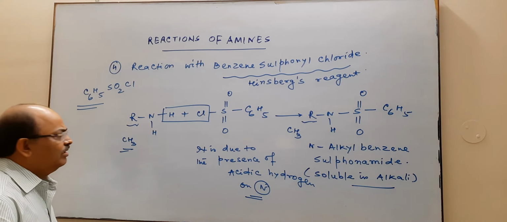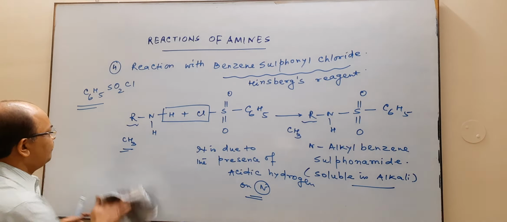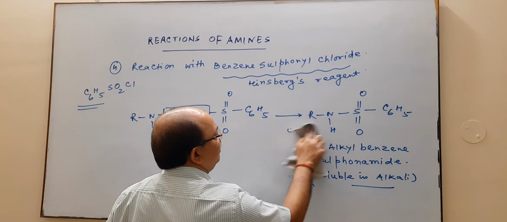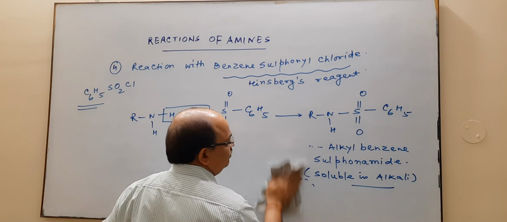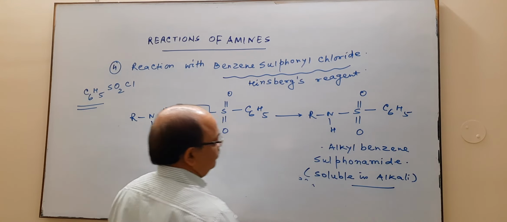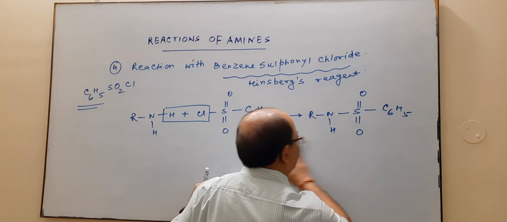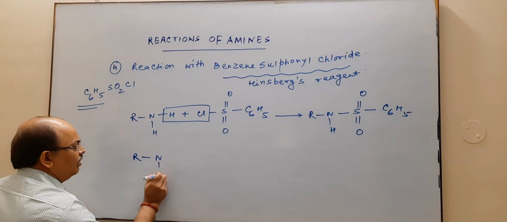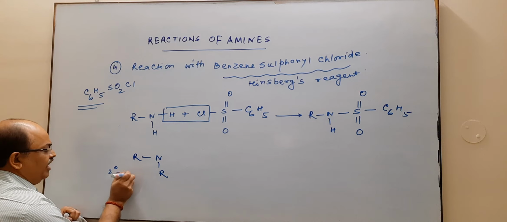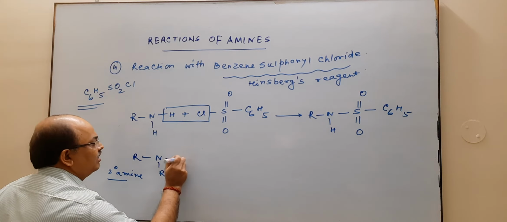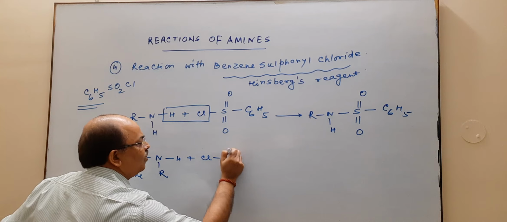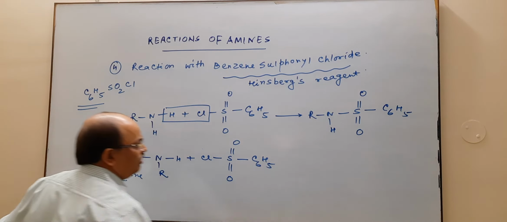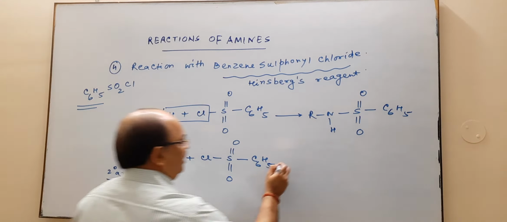Now suppose we have secondary amine, and this is Hinsberg reagent, benzene sulfonyl chloride.